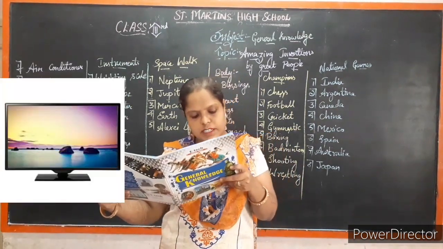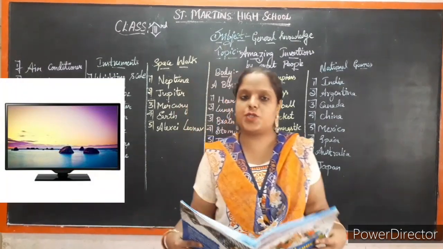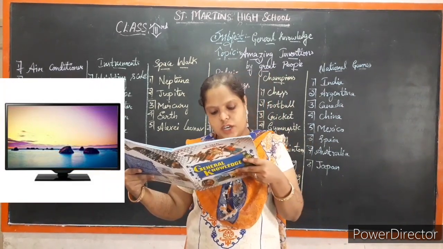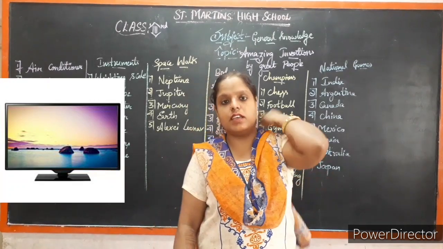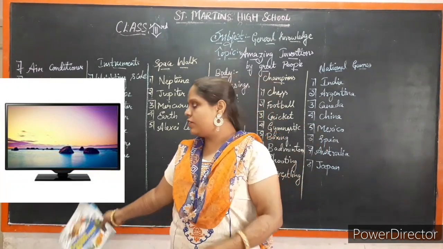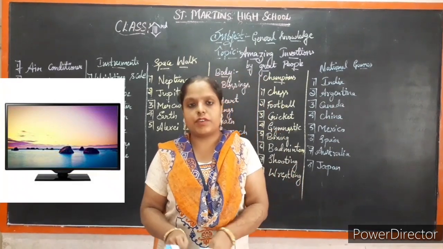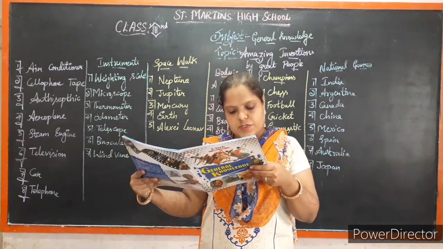Next, television. J.L. Baird. Who invented the television, children? J.L. Baird. J.L. Baird means John Logie Baird. You can see the moving pictures in that. You can see many programs in televisions, entertainments too, news, movies, songs, everything you can see through television. And next one, car.